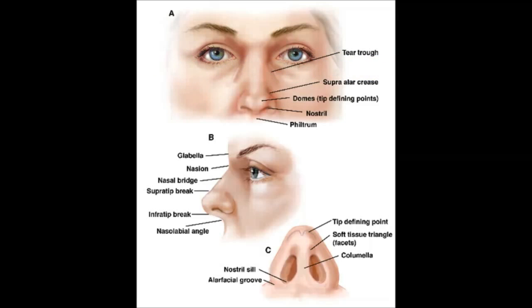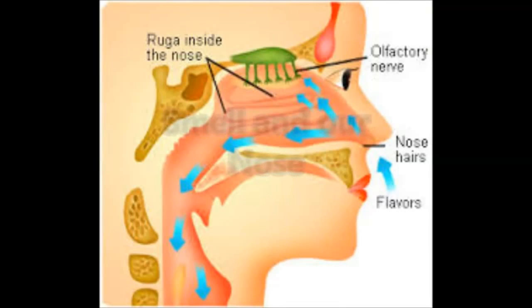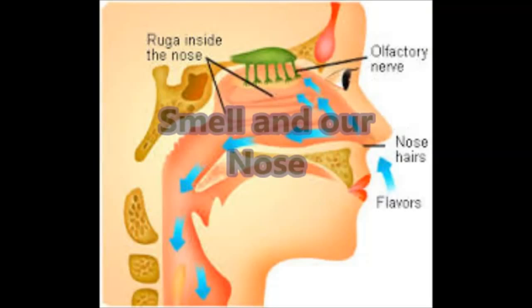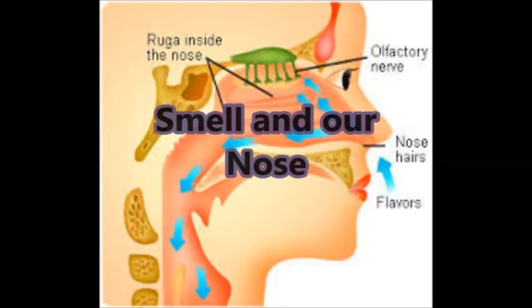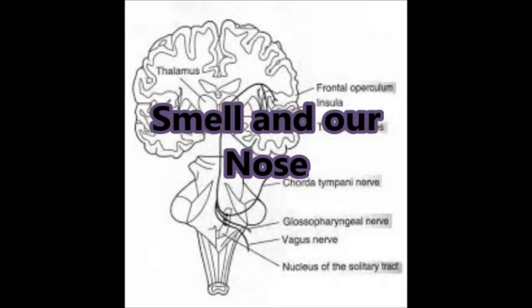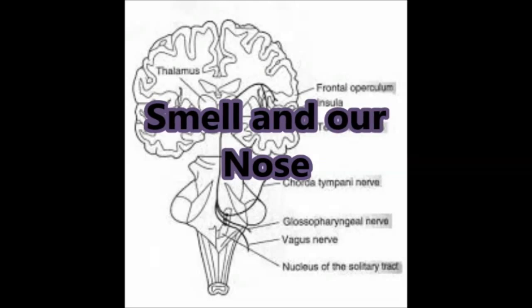Now coming to smell and our nose. Smell serves a protective function by sensing the odor of possibly dangerous food for some animals, or the scent of a predator. We humans seem to use the sense of smell primarily in conjunction with taste to locate and identify food, avoid spoiled food, etc. Humans use the sense of smell in a much more limited manner as compared to other animals.